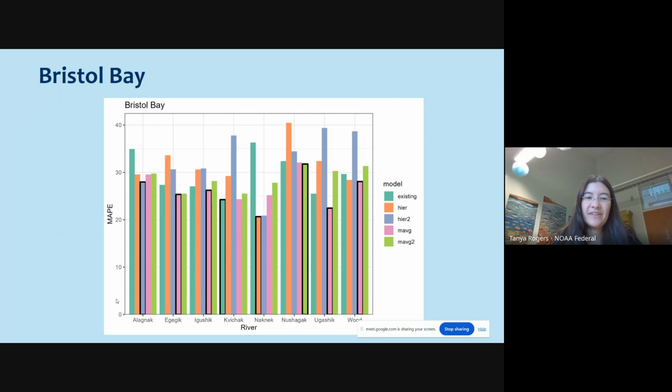These are the error rates for the test period for each of the different methodologies. So at least in some of them, the hierarchical models did better than the existing models. But these are all between about 20 and 40%. So they're all relatively low, and the differences between them are rather subtle. So that's worth pointing out.